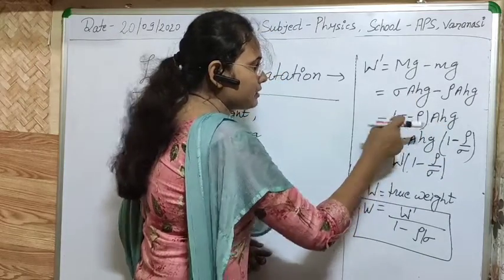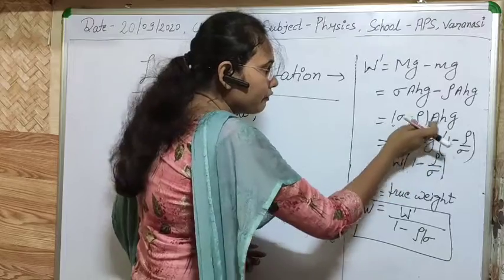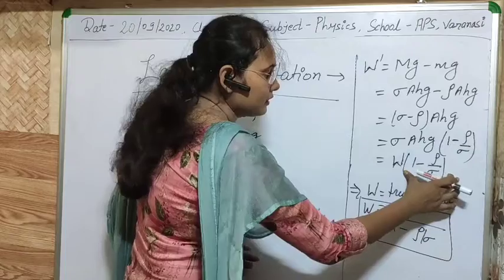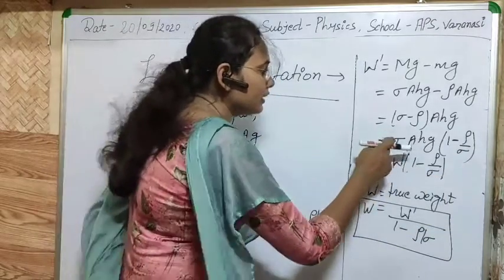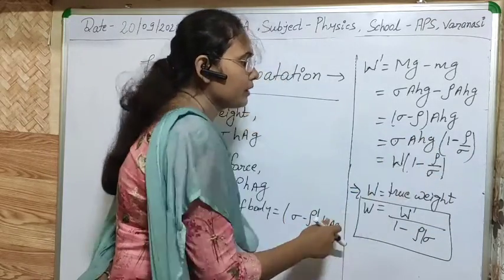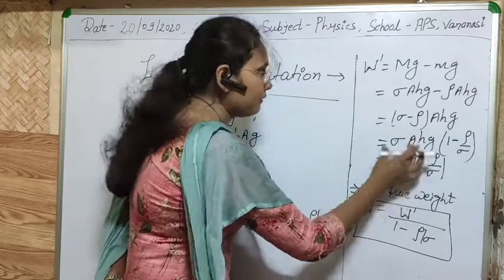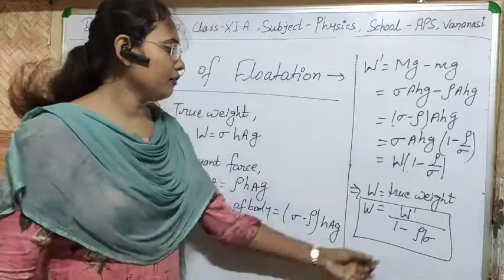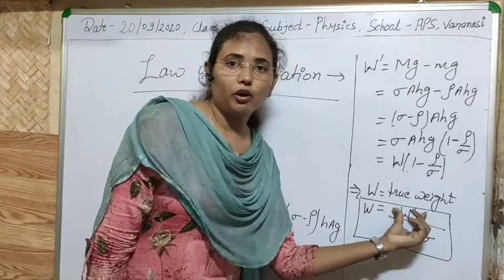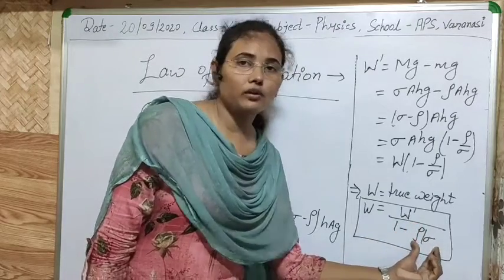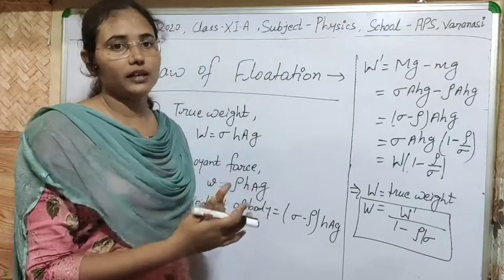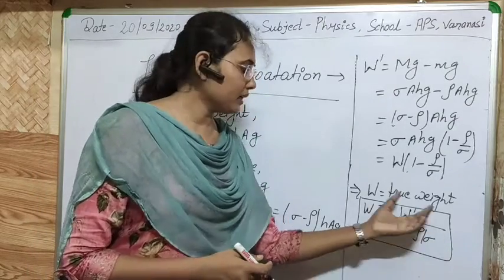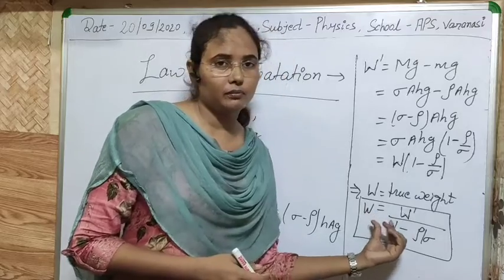That will be sigma minus rho, and if we take this factor common, then definitely we will get this quantity sigma A h g as the true weight W. Then we can easily find out the true weight if we know the weight of the body in liquid, the density of the material of the body taken, and also the density of the liquid.